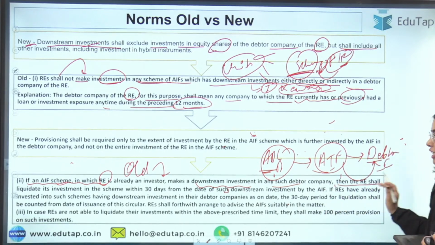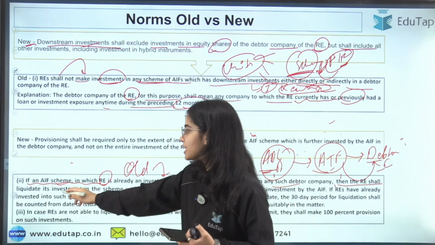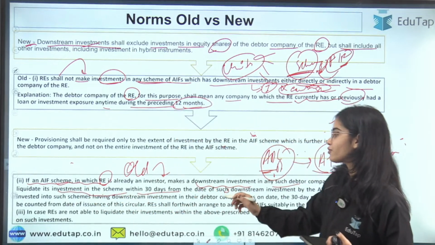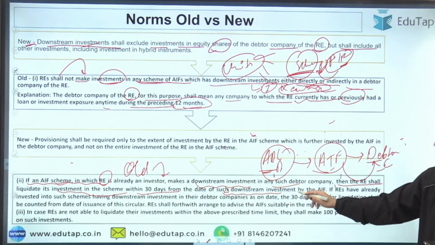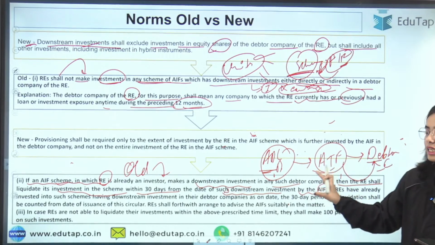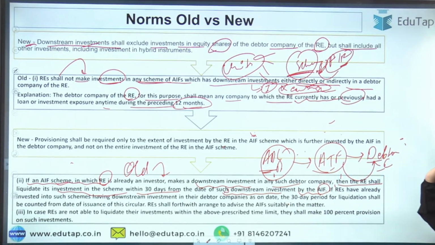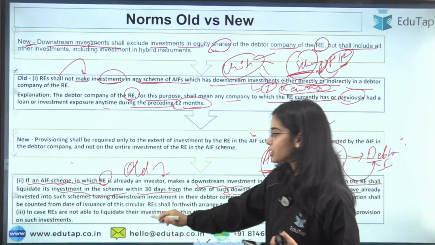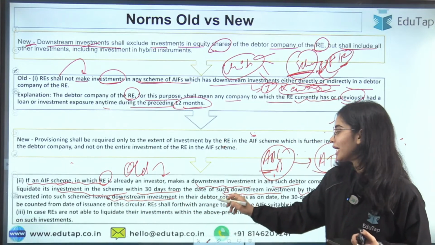Okay, then the regulated entity shall liquidate its investment in the scheme within 30 days from the date of such downstream investment by the AIF. So within 30 days it has to be liquidated if the regulated entities have already invested into such schemes having downstream investment in their debtor company.